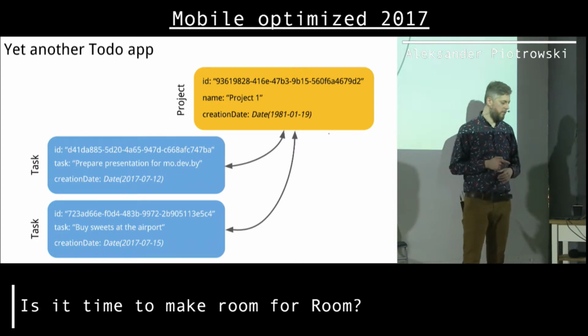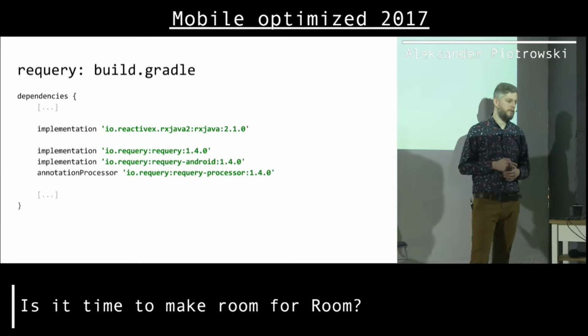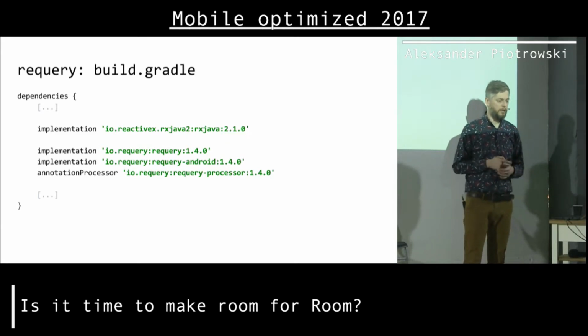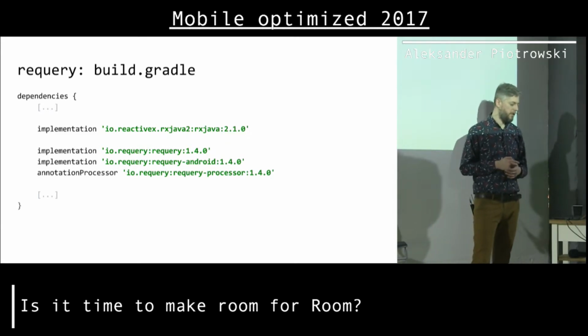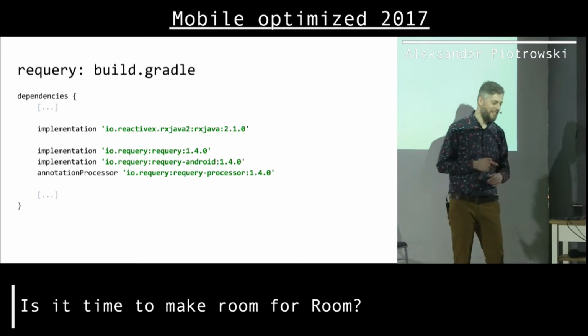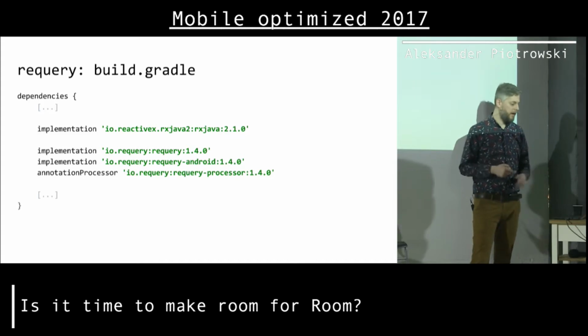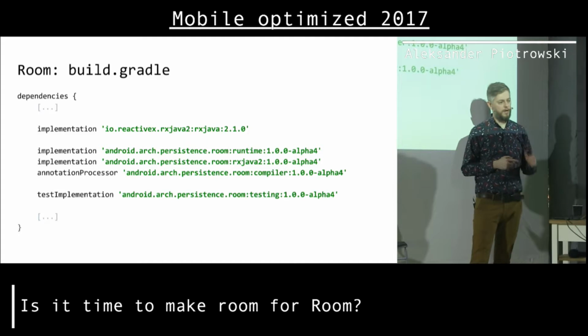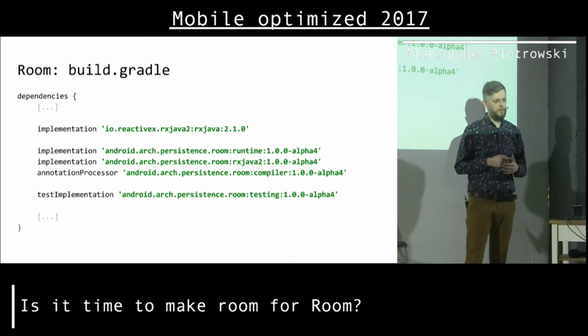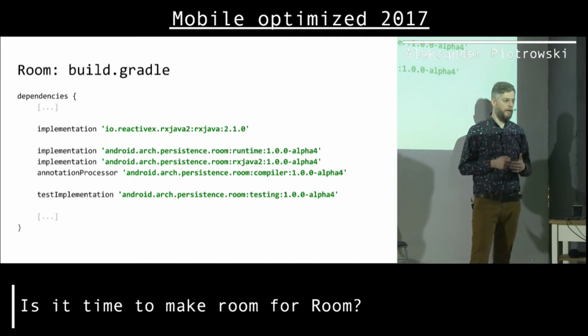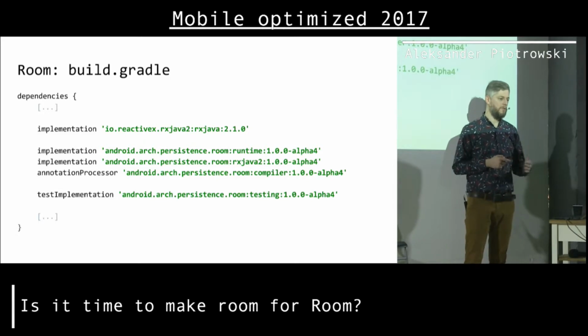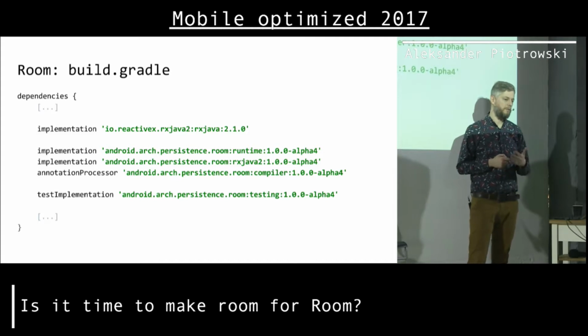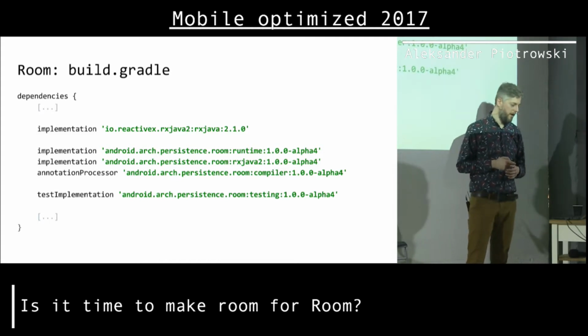So how do we add Room to our application? A few lines in the Gradle file, and we are done. Sorry, I started with requery: to add requery to our application, a few lines, and we're done. Same with Room. We add a few lines, and we can add persistence to our application. I would imagine that Room could be much easier because it's a part of Android, but still it's just a few dependencies in a Gradle file.